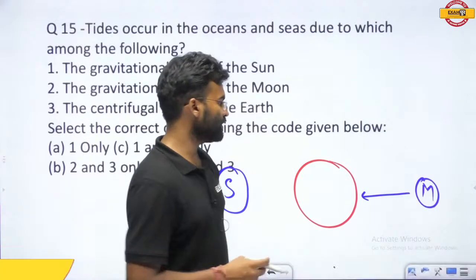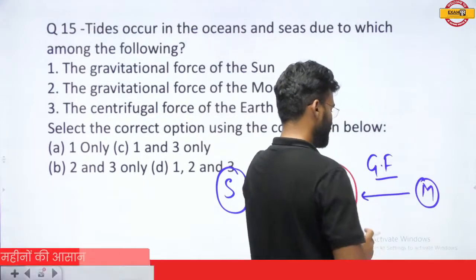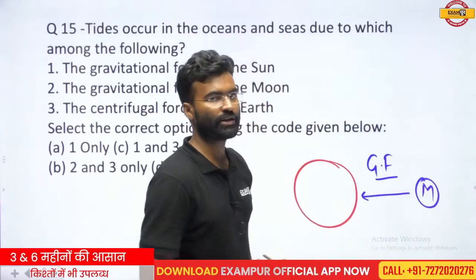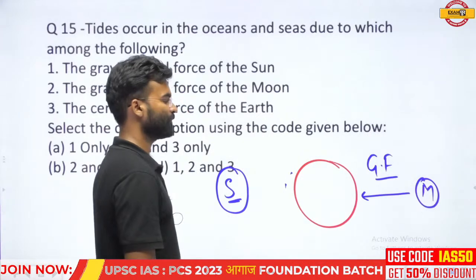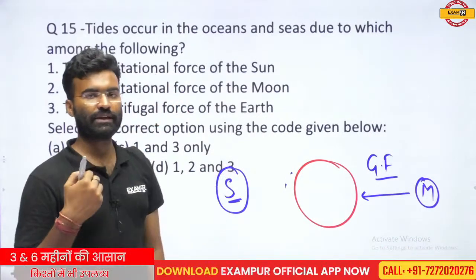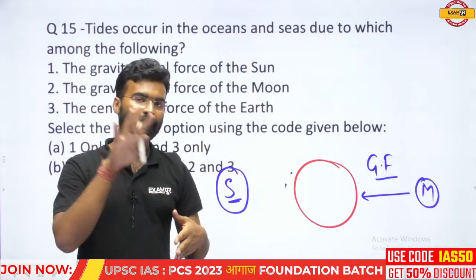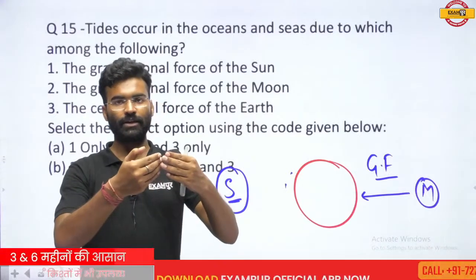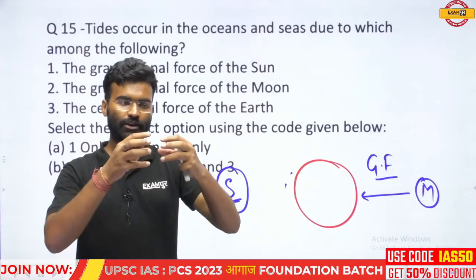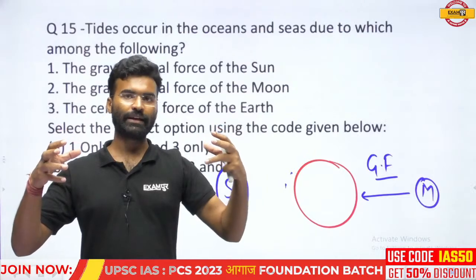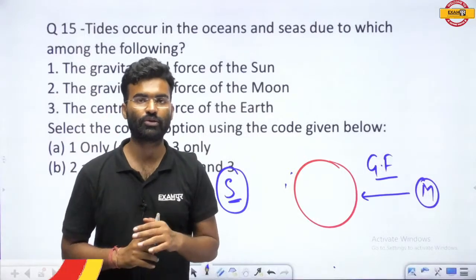Okay, so the moon has gravitational force, and due to the impact of that force, the water level of the ocean on the earth's surface rises. Due to the impact of the sun, the water level also rises. The gravitational force stretches the water, affecting the oceanic water level, and due to the stretching of the forces, the water level rises toward the sun and moon. This rise of the water level, or the phenomenon of the rise in the water level, is called the tide.